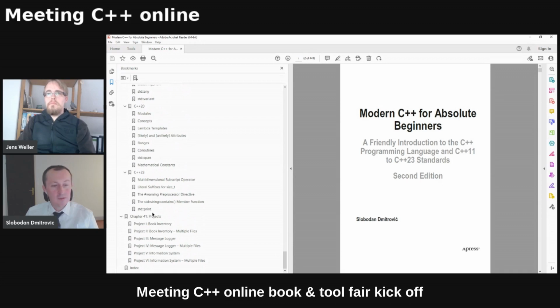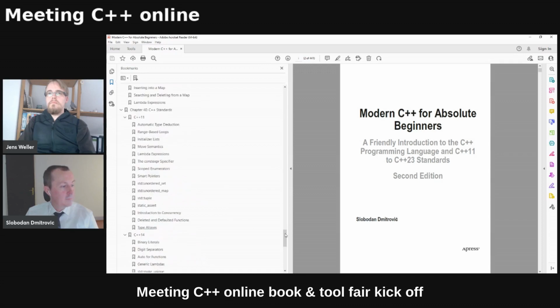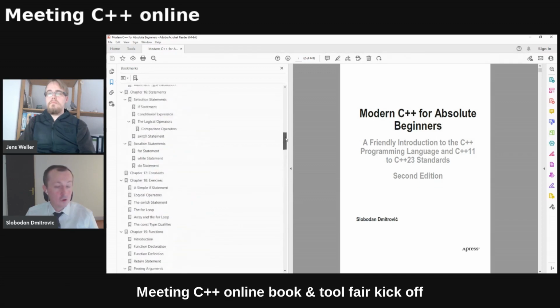So after each of these theoretical introductions, there is an exercises part with solved source code exercises, which I've also included after every chapter.